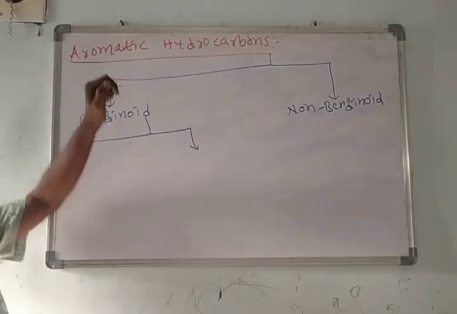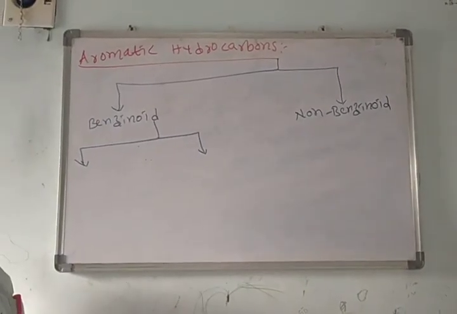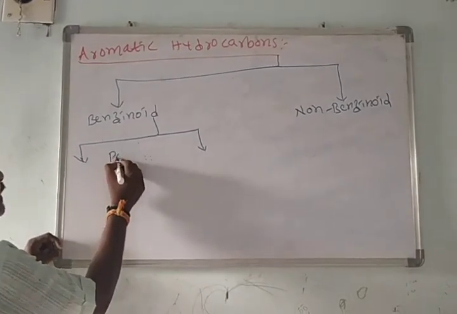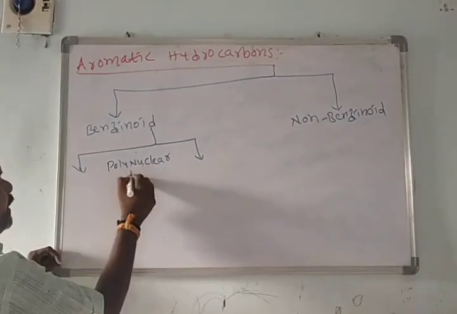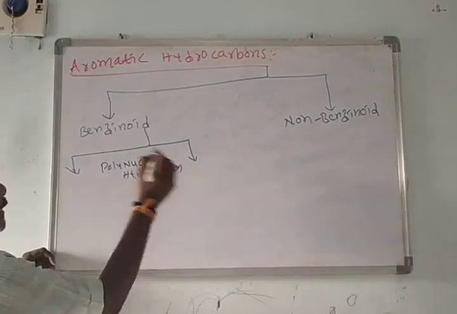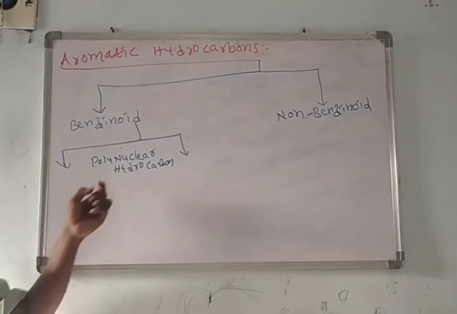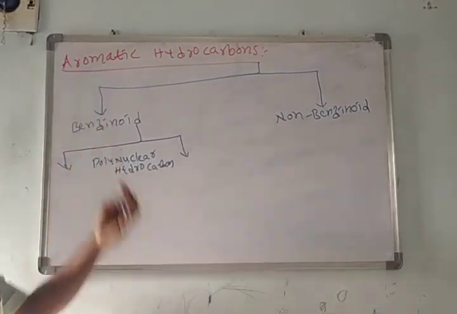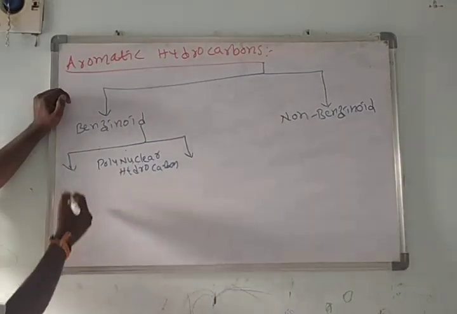If two benzene rings are present, we call those molecules polynuclear hydrocarbons. If one benzene is there, we call it only benzene. Those are also benzenoid aromatic compounds.